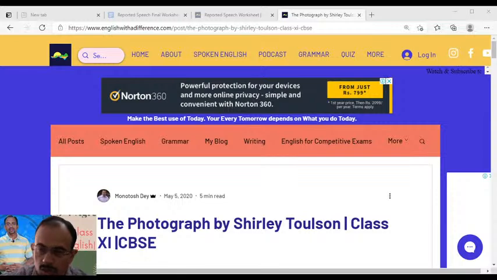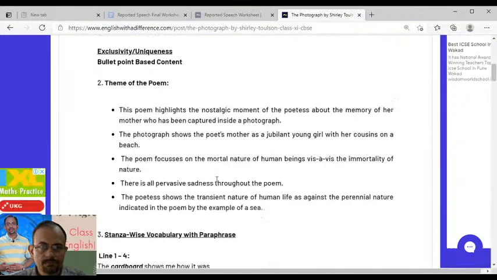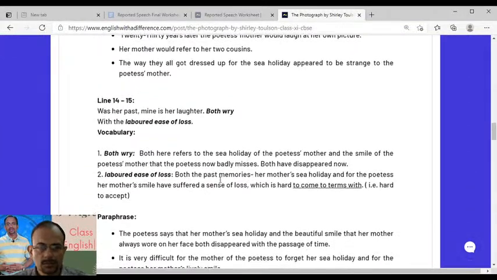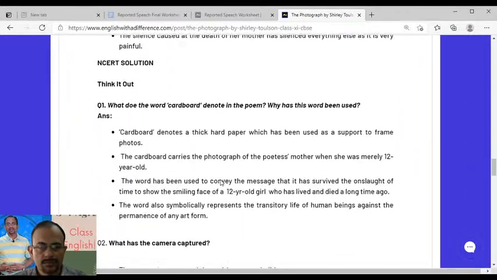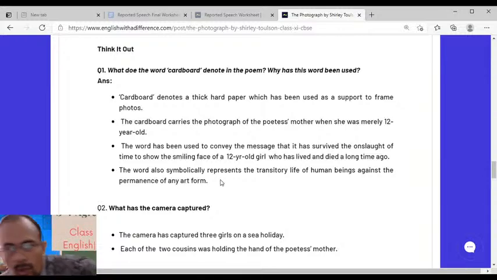So, dear students, let us start discussing the question answers of this poem. Here, what does the cardboard denote in the poem? Cardboard denotes a thick hard paper which has been used as a support to frame photos.